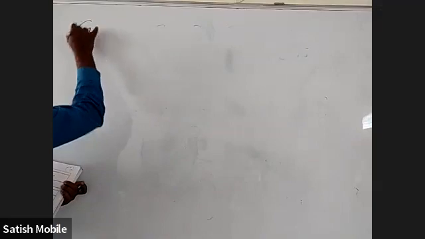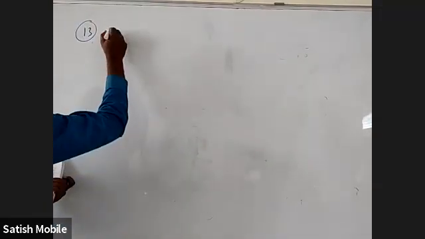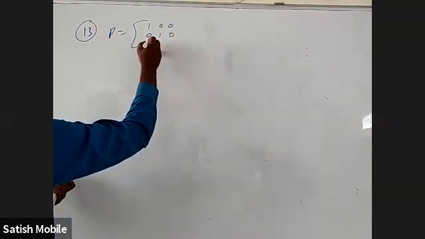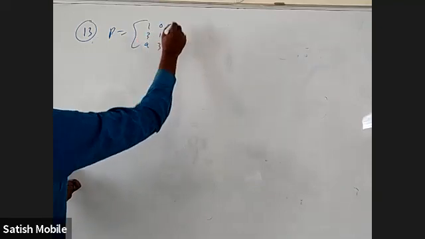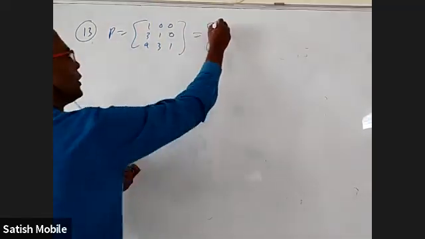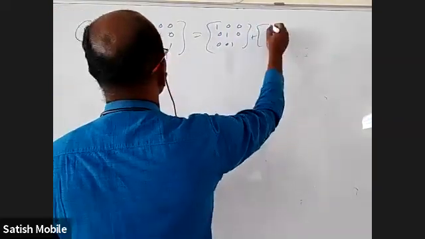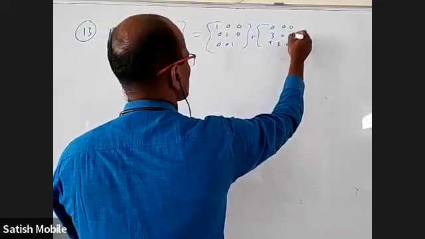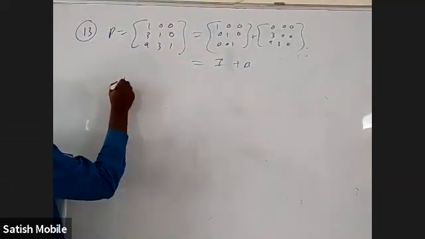Okay, coming to 13th question. P is [[1,0,0],[3,1,0],[9,3,1]]. They want P power 5. I'll find it in terms of P power n in general. This is the identity matrix plus [[0,0,0],[3,0,0],[9,3,0]]. Again, it is identity matrix plus B. Let us see what is B square.